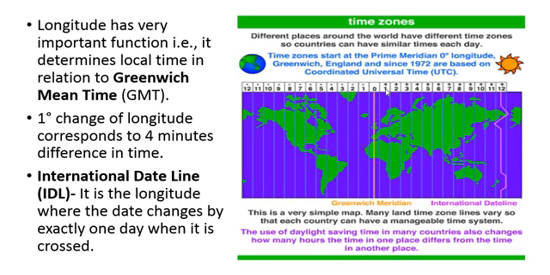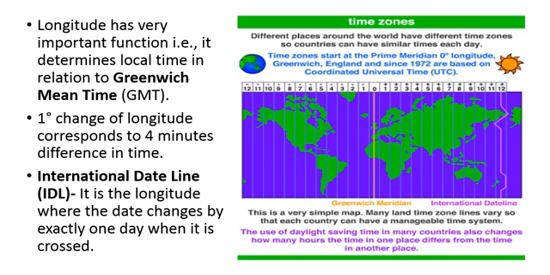This means that at 15 degrees the time will be 1 hour different. This side is east, this side is west. Here the time will be ahead. Here the plus sign means the time will be ahead, and here the time will go back. They will be behind.